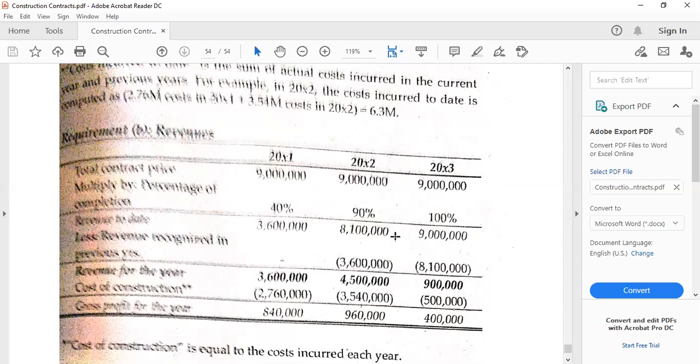In addition, we can also realize that the difference of percentages of completion actually is the work done for the respective periods. So 90% minus 40% is 50%. 50% times 9 million is actually 4,500,000, which is the revenue for the year. Remember, revenue is actually for the period ended balance. It's not accumulative balance, but for the sake of illustration, it is shown here to date. Then also here, the difference is 10%. So 9 million times 10% is 900,000. And we deduct again the cost of construction to get the gross profits for the year.